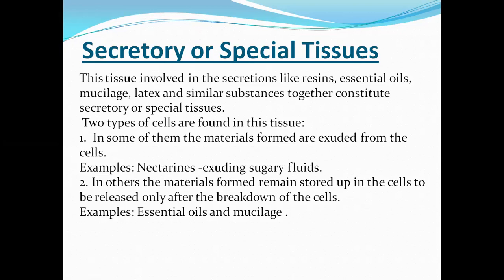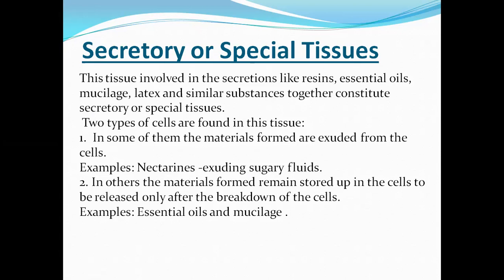In some plants, these special tissues are formed in different parts of the plant and release exudates, for example nectaries, which produce nectar. These are the external secretory tissues.